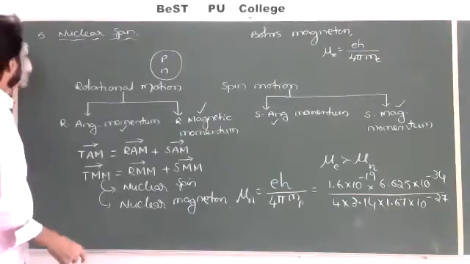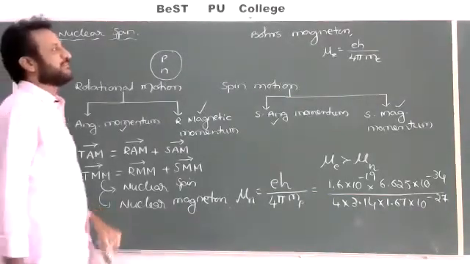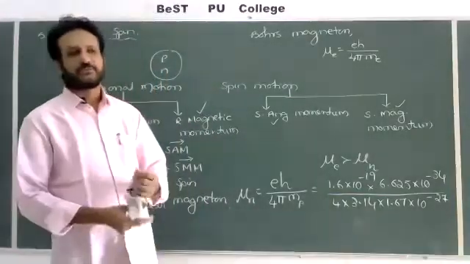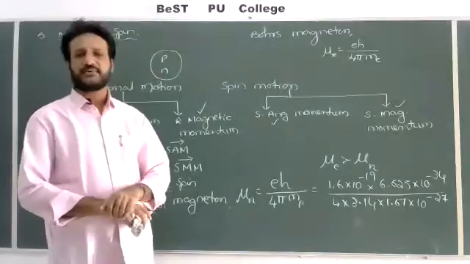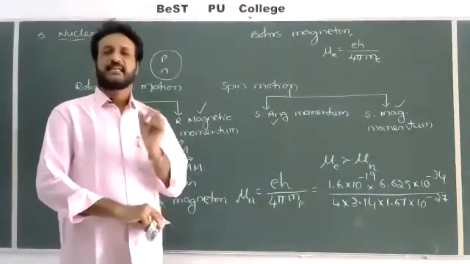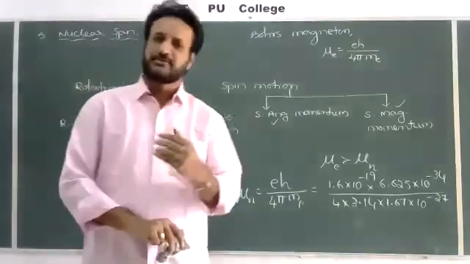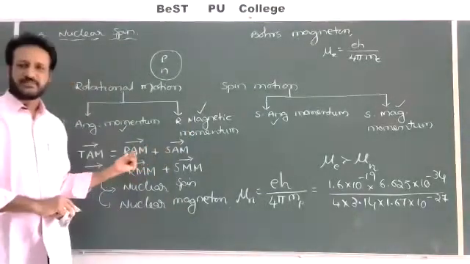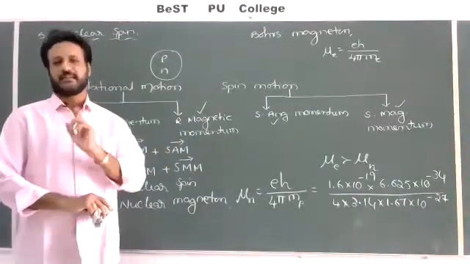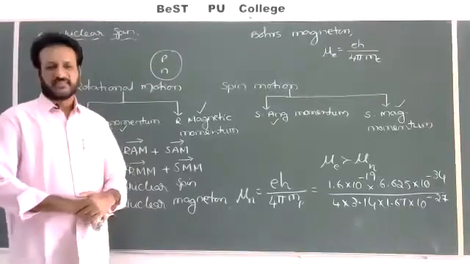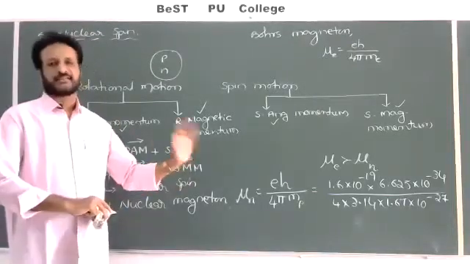Generally, electrons have spin equal to integral multiples of h by 2 pi. That is, L equals mvr equals nh by 2 pi, as given. The angular momentum of an electron is always integral multiples of h by 2 pi, whereas nucleons do not have integral multiples. They have half integral multiples, that is, 1 by 2 into h by 2 pi, which may be plus or minus.